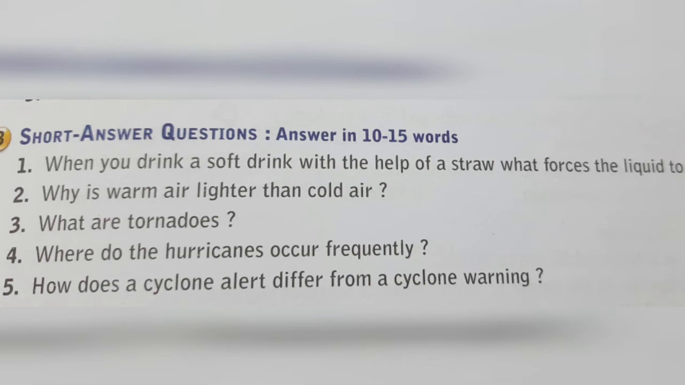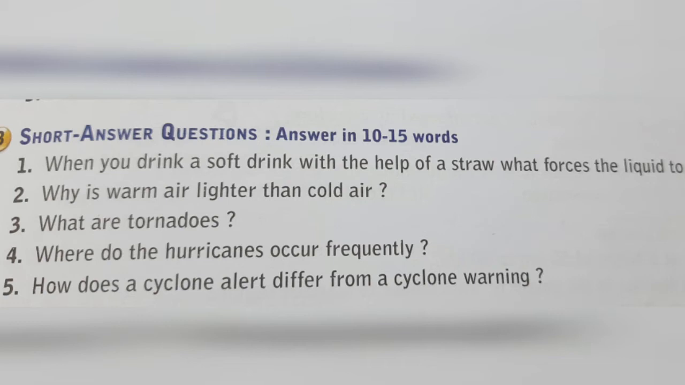What are tornadoes? Tornadoes are strong twisting funnels. It's a storm present in dry region due to low pressure. Next one is, where do the hurricanes occur frequently? The hurricanes occur near the Caribbean Sea as well as in the Western Pacific Ocean.